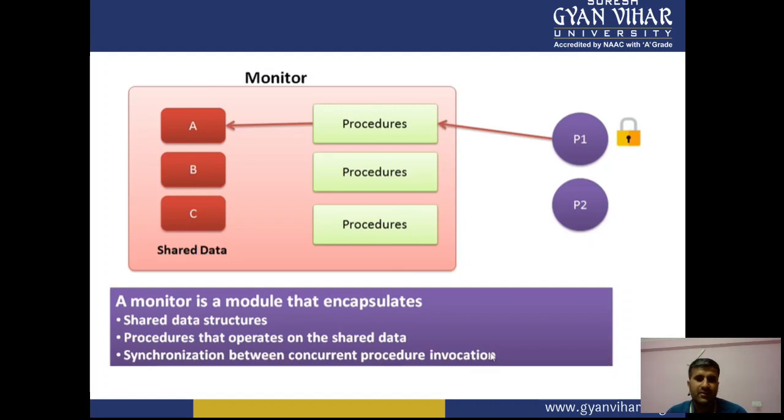So we define the monitor as a module that encapsulates the shared data structure, the procedures that operate on the shared data, and the synchronization between concurrent procedure invocations. These are the key points when we say the monitor is a module.